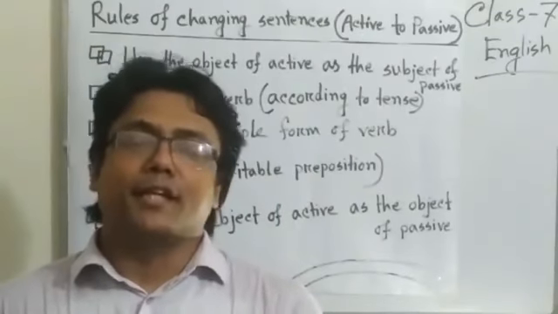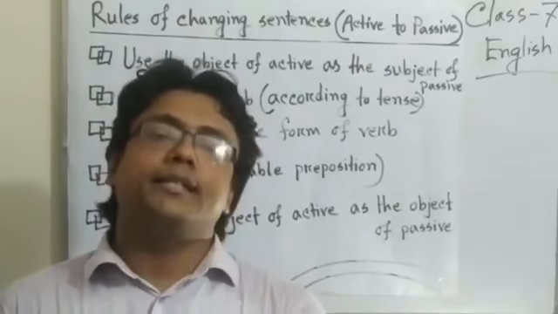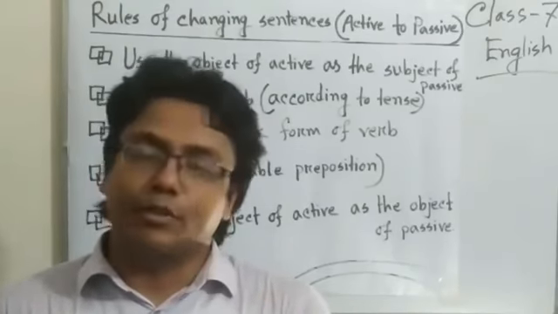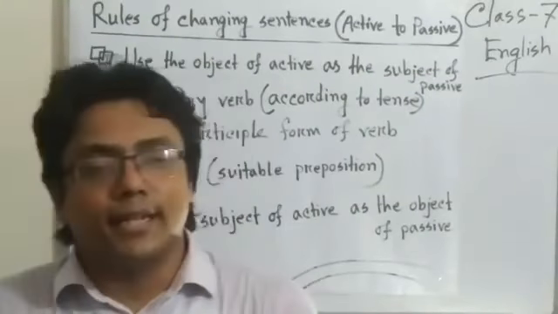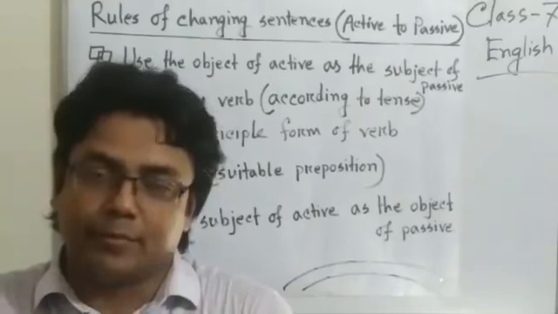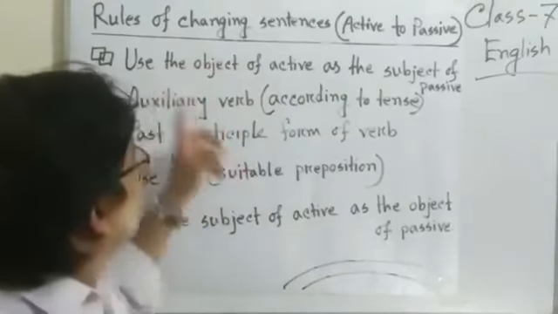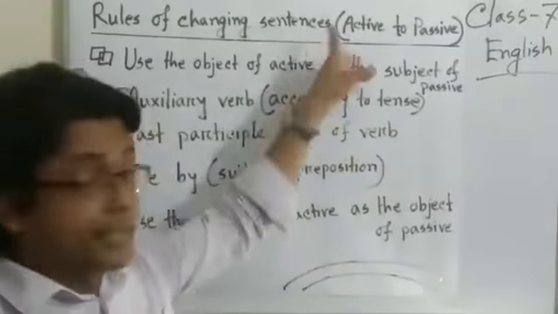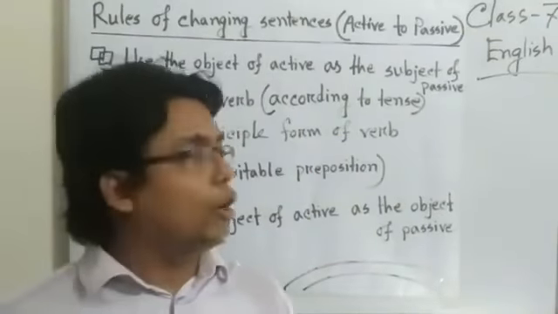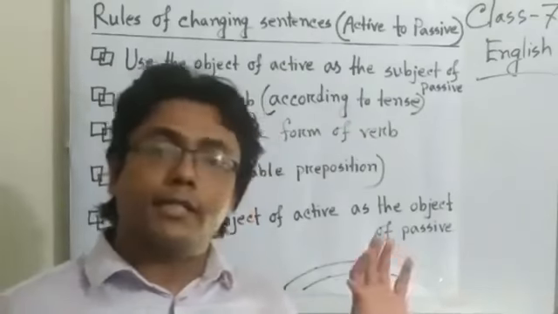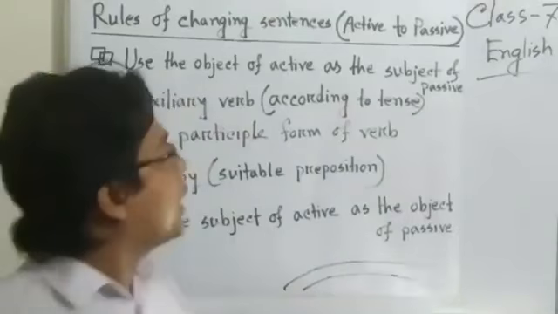Dear students, now we will discuss how we can change a sentence active to passive. But before we discuss the rules of changing sentence active to passive, we can discuss the structure of active and the structure of passive.